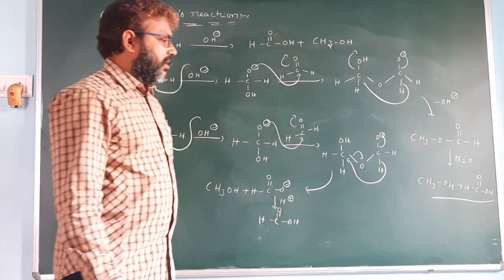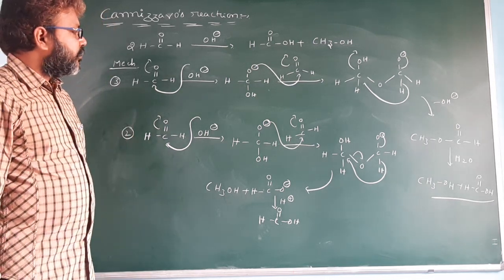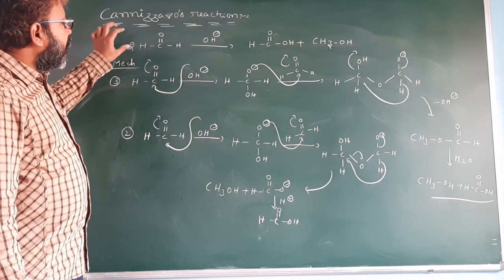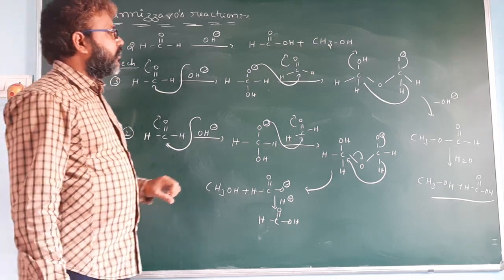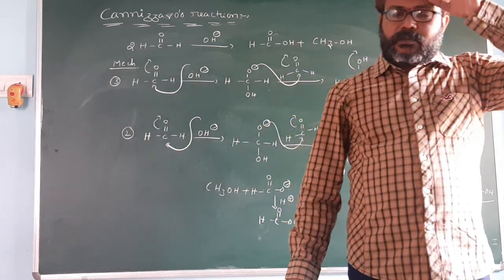Here also we get the products CH3OH and HC double bond OH. Now, in the Cannizzaro reaction, three types of mechanisms are possible.